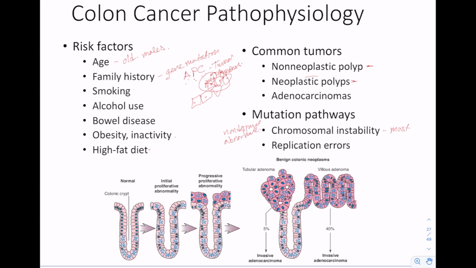They can be mutations that exist through replication errors, so like a point mutation, where you're swapping out the letters, an A instead of a G in a certain location as the cells are dividing. So it can be part of that mutation pathway too, or it can just be the chromosome instabilities can be parts of the genes that are inherited from our family members. So certain genes associated with like our increased tumor production in those locations.